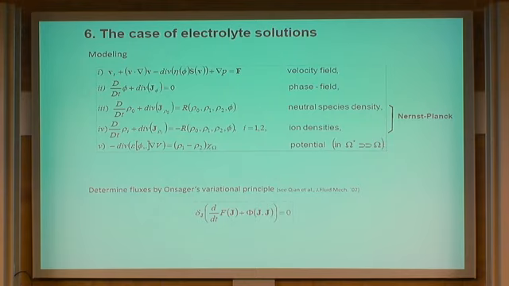So what you have at the end inside the liquid is a collection of positive ions and negative ions, which are moving around. If you want to be realistic with your models, you have to put Navier-Stokes and the phase field equation, but you have also introduced different equations for rho 1 and rho 2, where rho 1 and rho 2 are the densities of positive and negative charges.